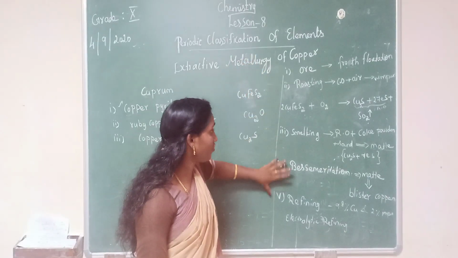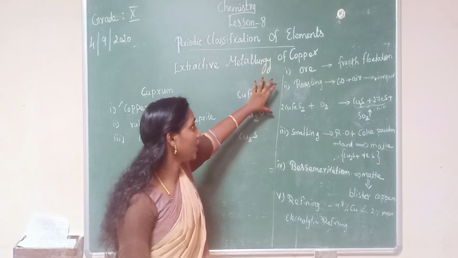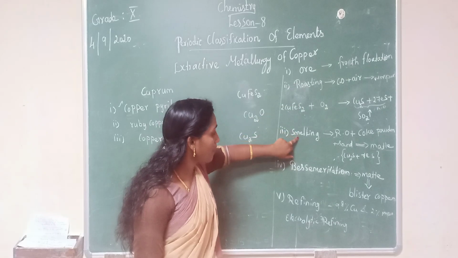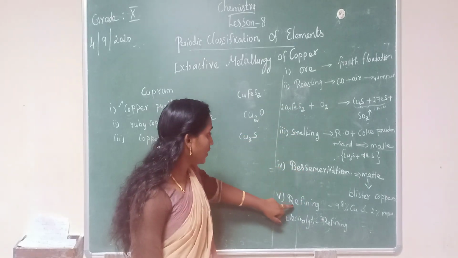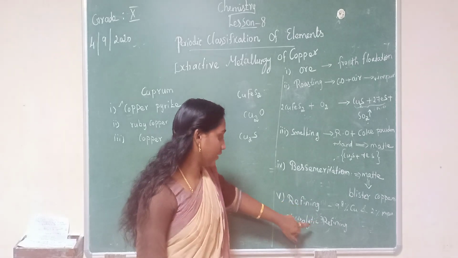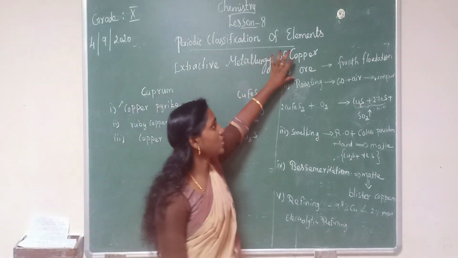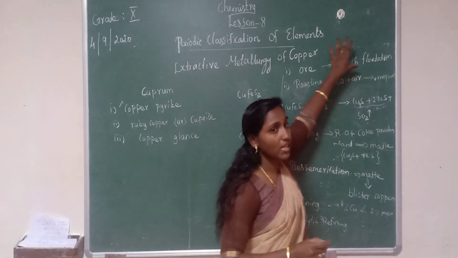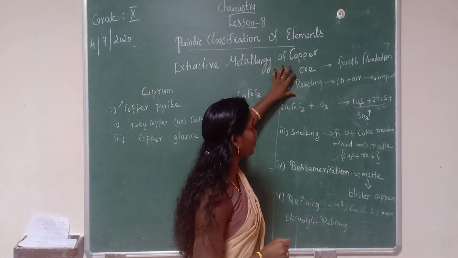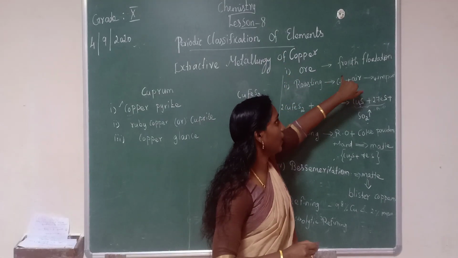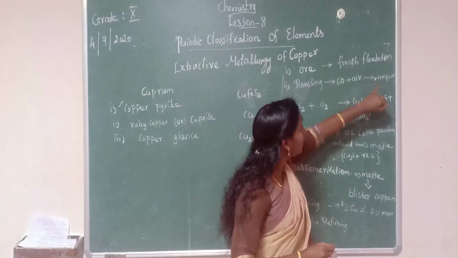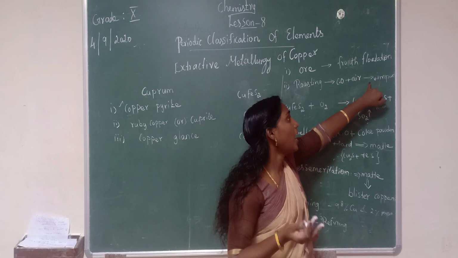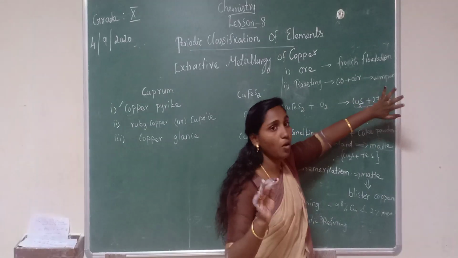What are the steps? We are using 5 steps in the extraction of copper: concentration of ore, then roasting, then smelting, then Bessemerization, then refining. In concentration of ore, the ore is crushed and separated by the flotation method. Then the roasting process: the concentrated ore is roasted in the presence of air to form roasted ore, and impurities and moisture are removed.